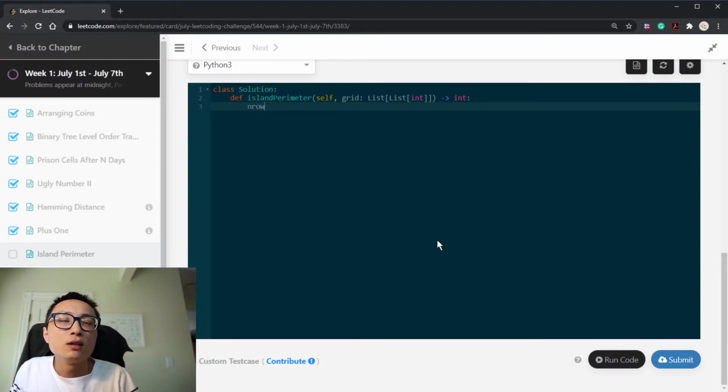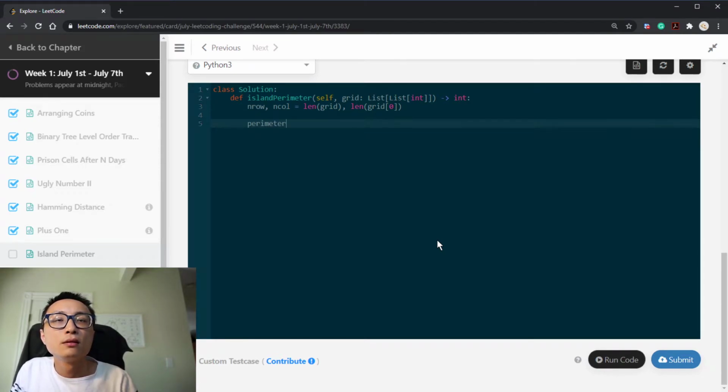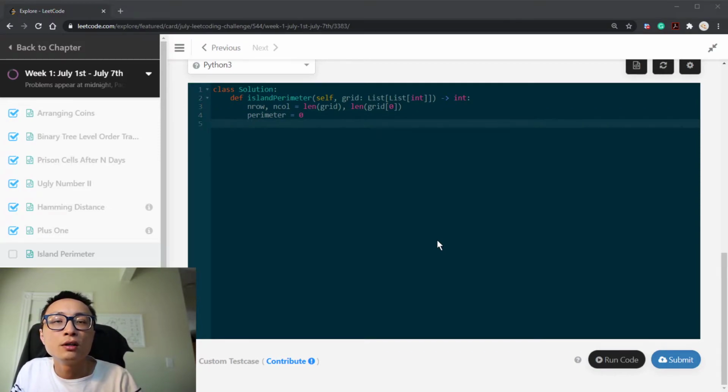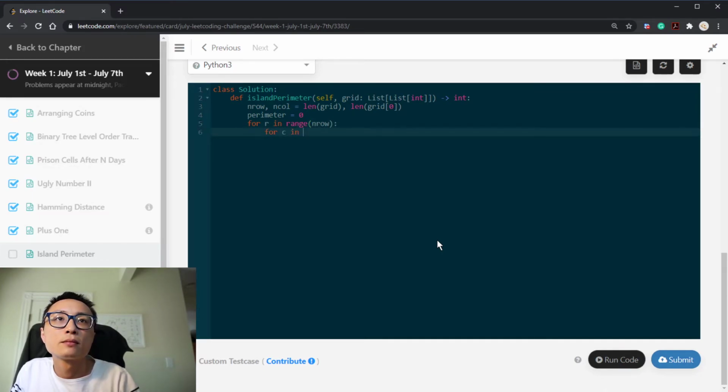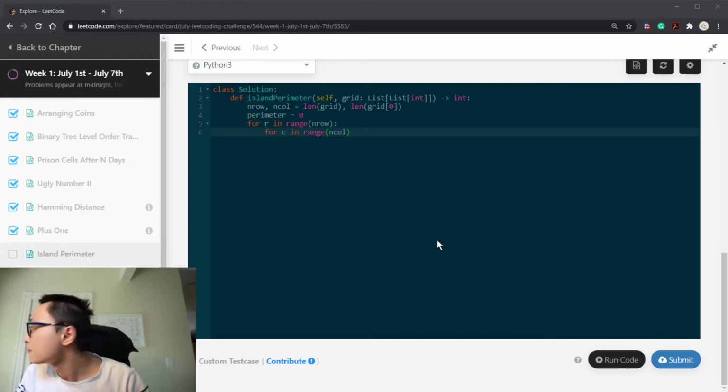So we grab the number of rows and number of columns of this island. And then we're just going to do a nested loop. We initialize this perimeter to hold the total number of sides exposed to water that will be added to it.